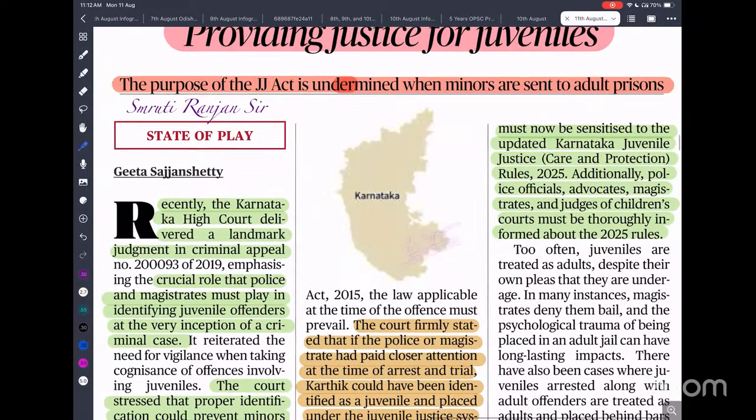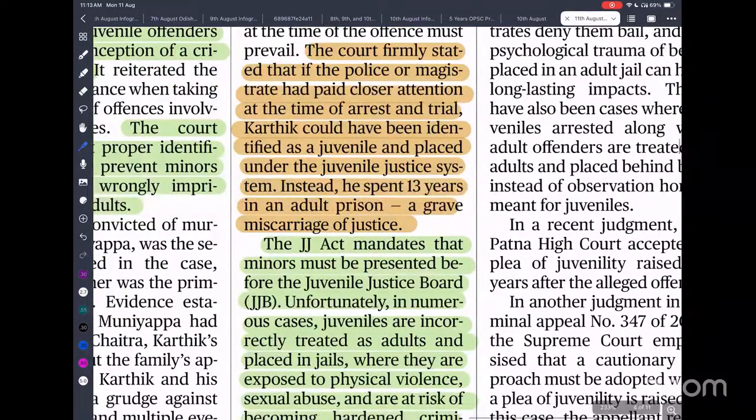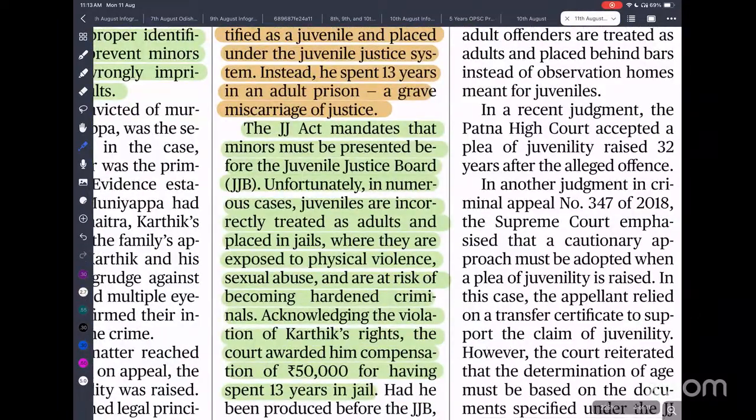But what happened recently: the Karnataka High Court in a case found that a person who was a minor when arrested was not referred to the juvenile justice board, was tried as an adult, and later this child spent 13 years of his life in a criminal court. Just imagine a child who might commit some crime without knowing the repercussions staying in a regular jail, exposed to hardcore criminals, leading to severe sexual and human rights abuse, so that the child can later emerge as a hardcore criminal. That is what is called a miscarriage of justice.